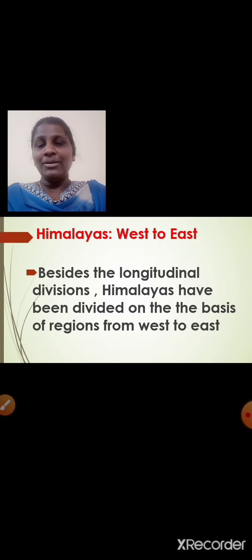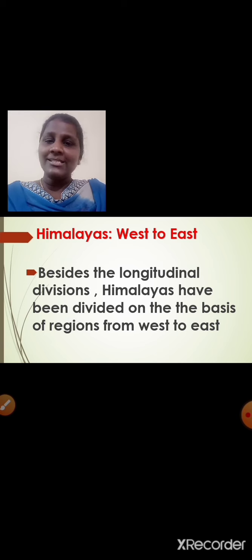They are covered with thick gravel and alluvium. Now let's see the Himalayas west to east. Okay, Himalayas are also divided on the basis of the regions in west to east. Besides the longitudinal divisions, Himalayas have been divided on the basis of regions from west to east. Let's see.